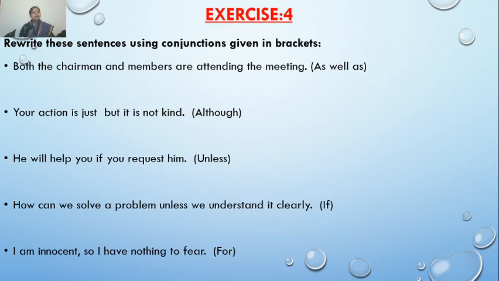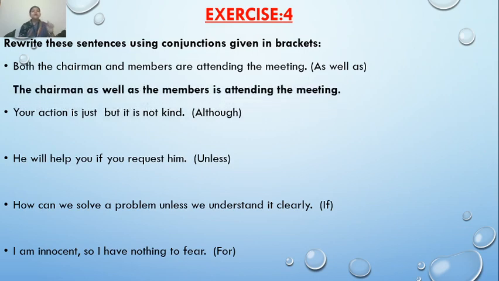Both the chairman and the members are attending the meeting. So here, with both and, my sentence has been joined. It is a paired conjunction. In place of that I have to use as well as. So I will remove these conjunctions and place the conjunction that is given in the bracket.